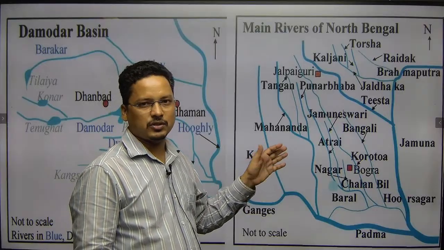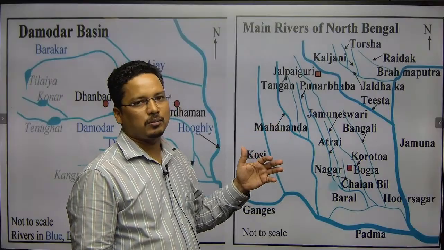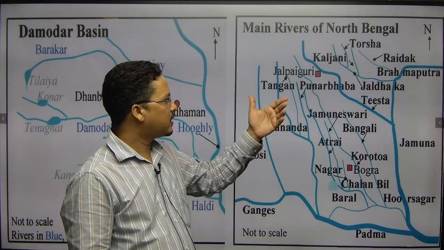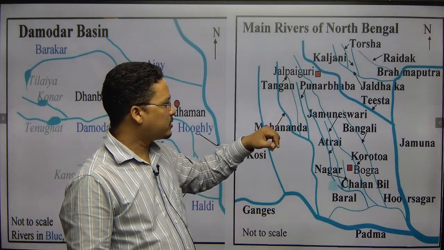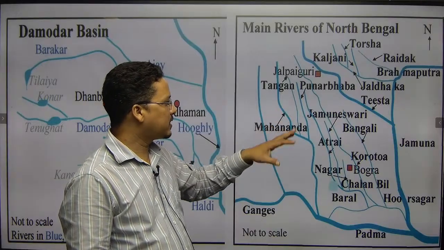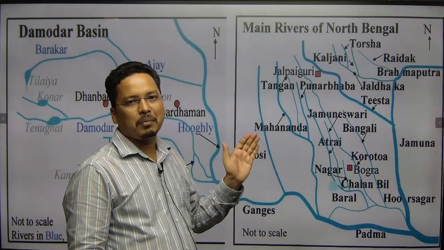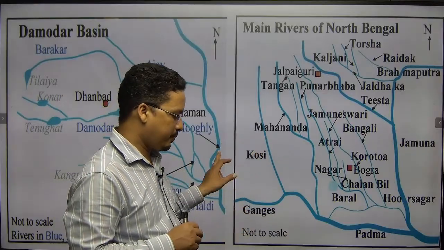As I was just talking a few minutes ago when discussing the Brahmaputra system, these rivers lie in the Bengal part. You have to remember Raidak, Torsha, Jaldhaka, Tista. These rivers are in Bengal, but they become tributaries of the Brahmaputra, not the Ganga system.